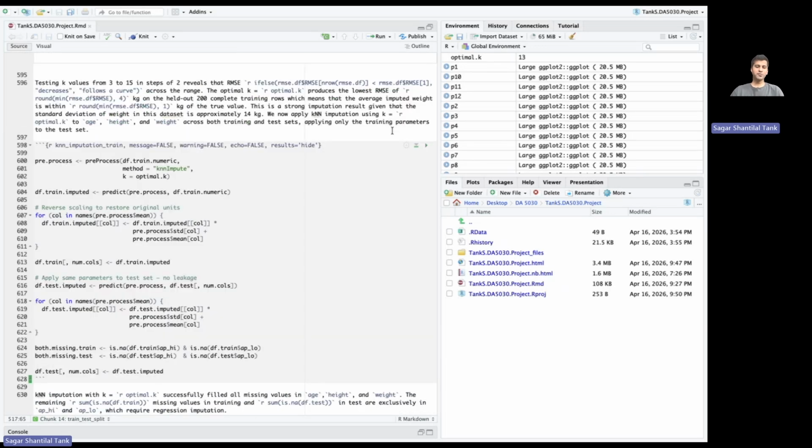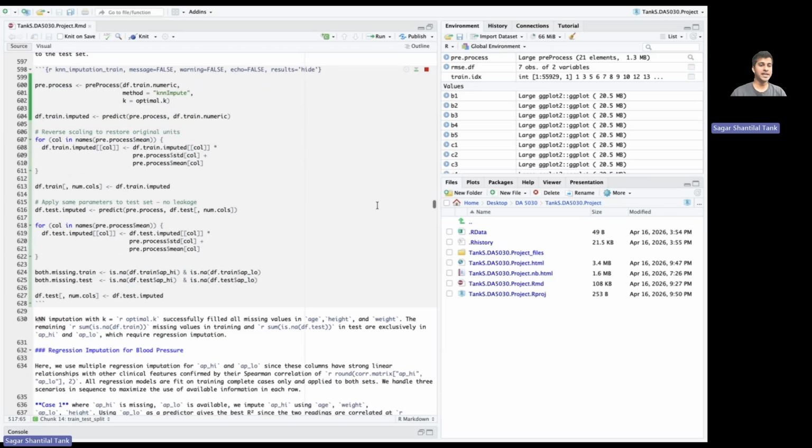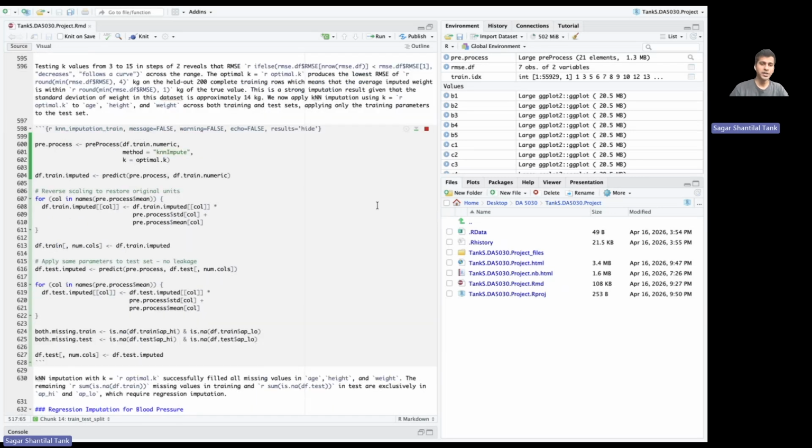Now that we have found our optimal K, we'll perform a KNN imputation. I have used reverse scaling as I mentioned before, and I apply the same parameters to the test set, and I confirmed here that there is no data leakage. Let's run this code and find out what we get. After we do the KNN imputation, we'll look at the regression imputation, and then we'll look at the graphical density plots to see if we imputed all the values correctly or not.